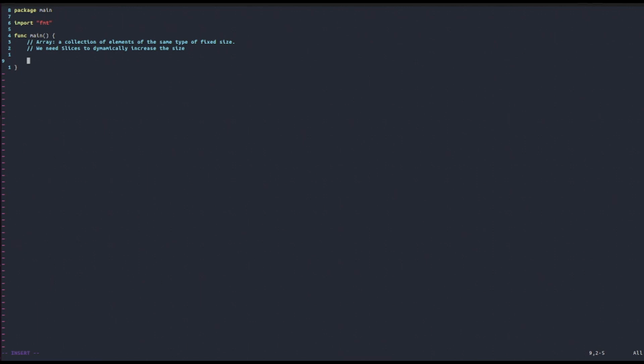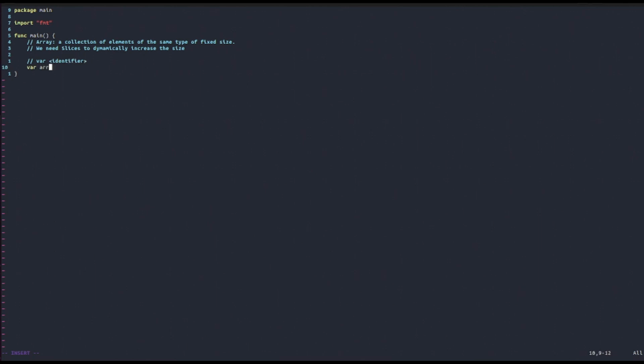So let's first see how we can just declare an array and not initialize it. To declare an array, we can use the var keyword, as we saw also in the previous videos, and then the general syntax is var, as we said here. Then we're gonna have the identifier, so the name of the array.